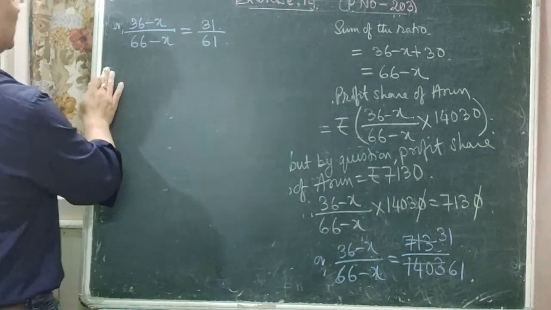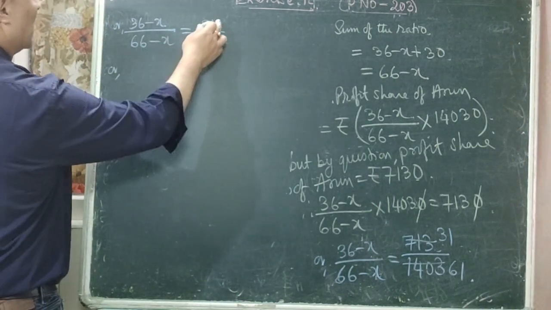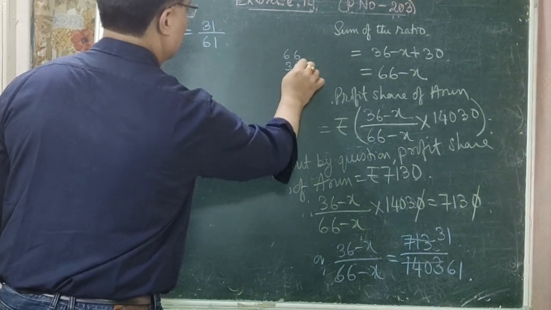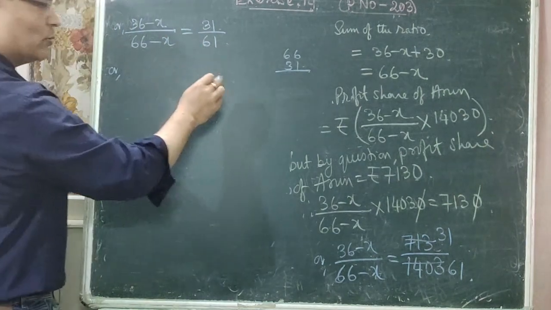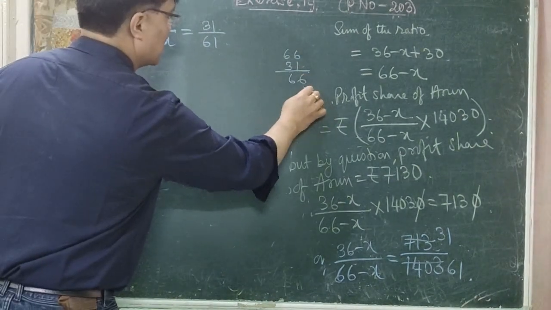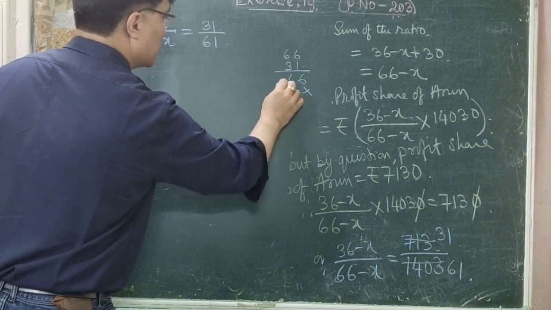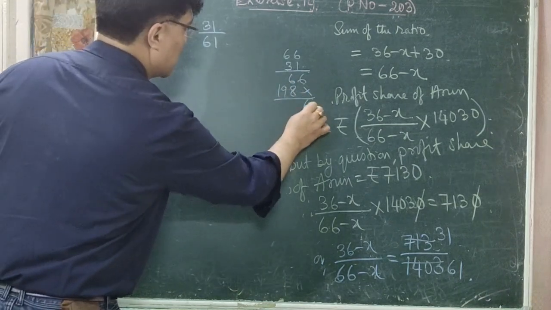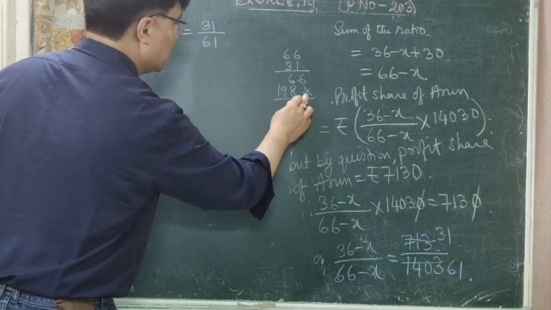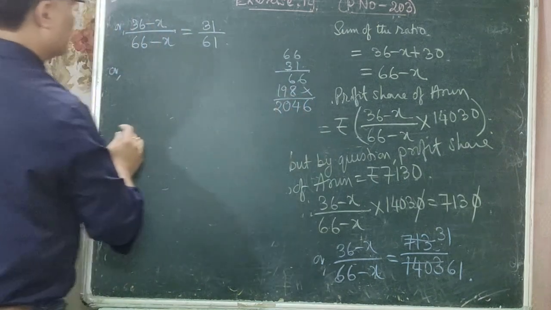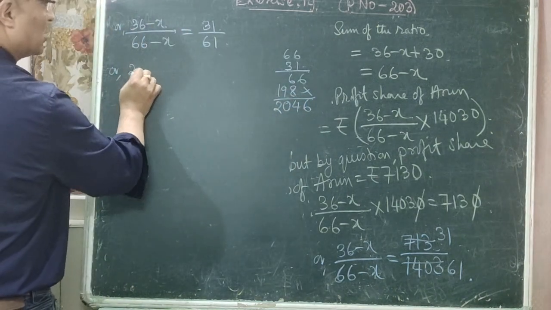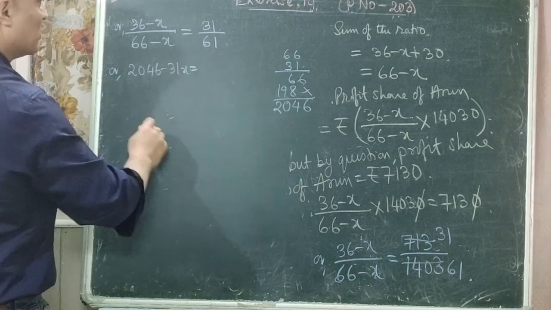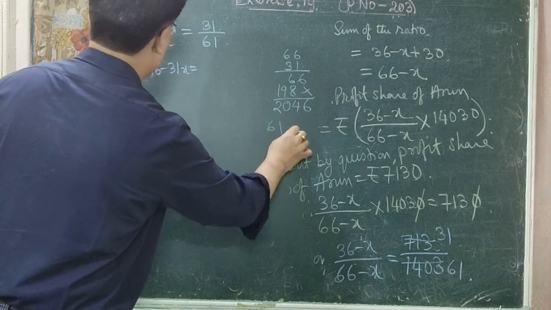Let us multiply it, or multiply by 31 here. What is 66 into 31? 6, 6, 3 6 are 18, 1 6 is 18, plus 1 is 19. 6, 14, 0, 2, 2046. That means it is 2046 minus 31x is equal to 36 into 61.